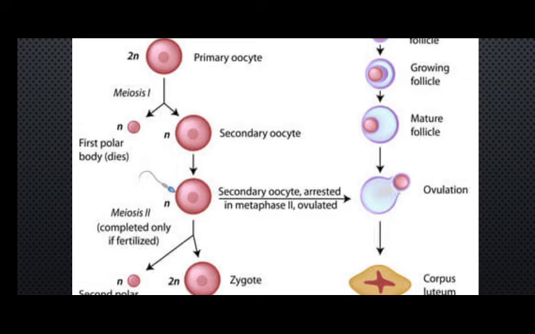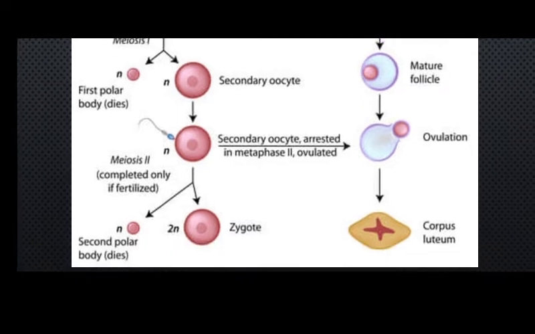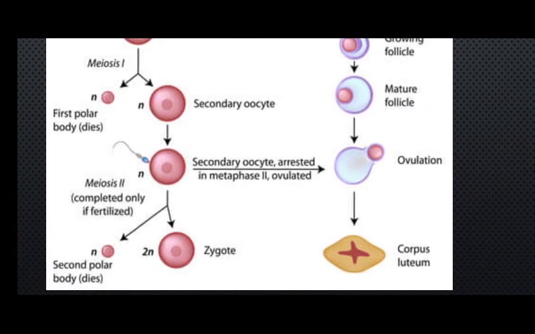So it is an arrested meiosis 2 that will be seen, meaning the arrest is taking place in the metaphase 2 stage. Then after that, if fertilization does take place, this entire cell will complete the meiotic division, meaning meiosis 2 will take place completely, and similar to meiosis 1, a second polar body is going to be formed here.